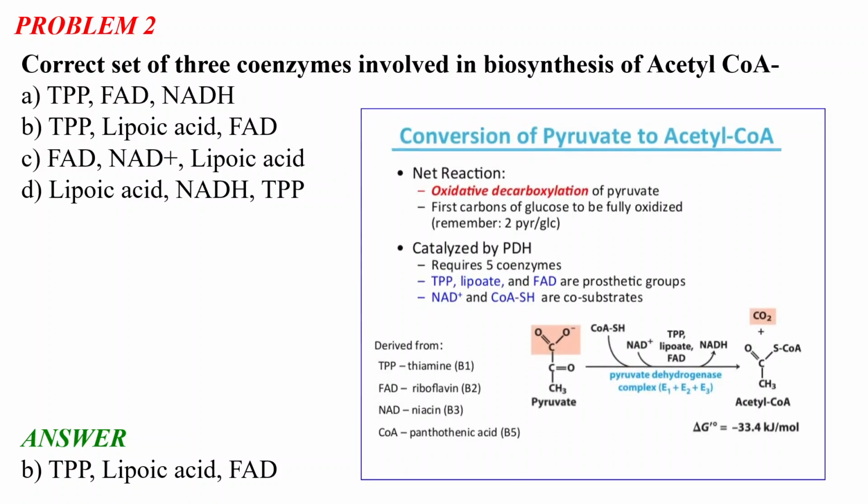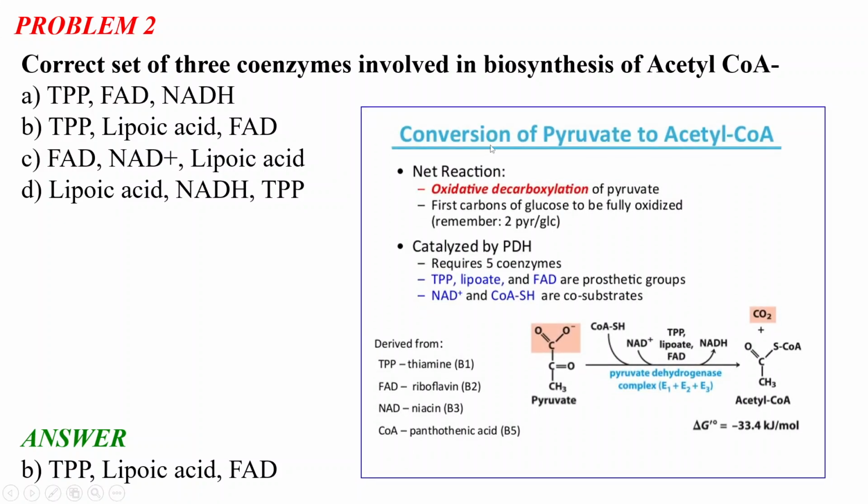Now let us discuss. The conversion of pyruvate to acetyl CoA is the pathway from which the acetyl CoA biosynthesis happens. The pyruvate is the starting point, and from that we get the acetyl CoA. As you can see in this figure, the pyruvate goes to acetyl CoA, and the delta G value, the free energy value, is minus 33.4 kilojoule per mole, which means it is a spontaneous reaction.